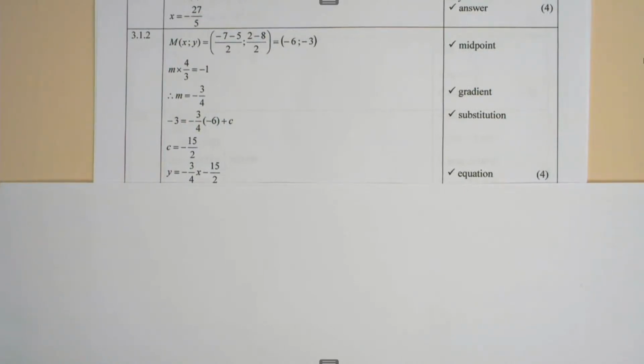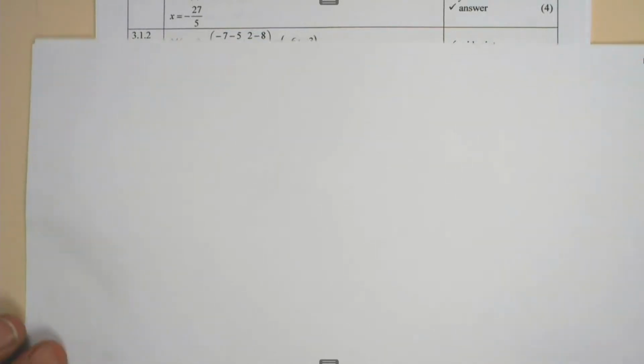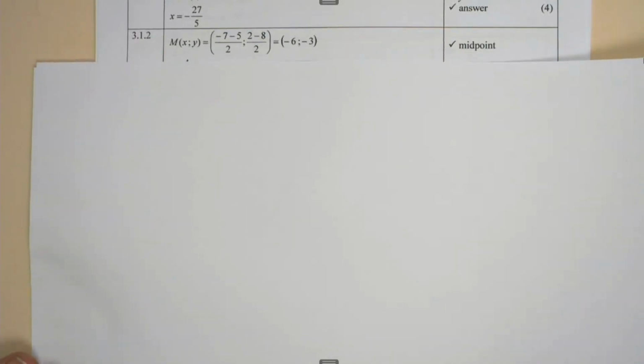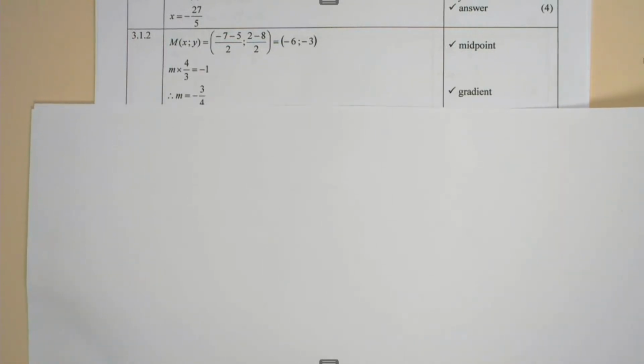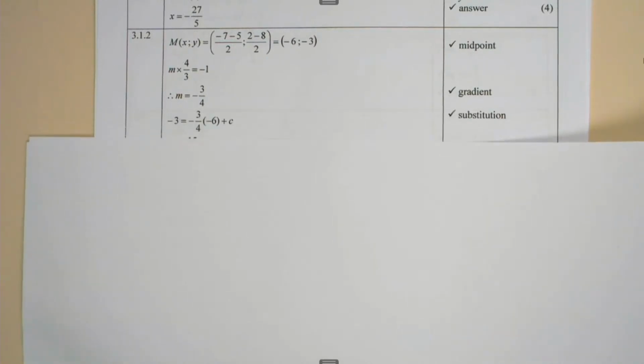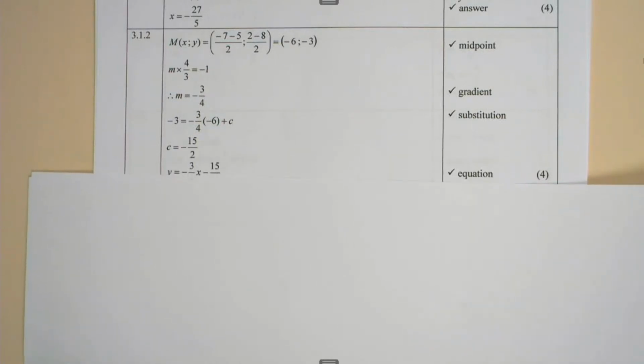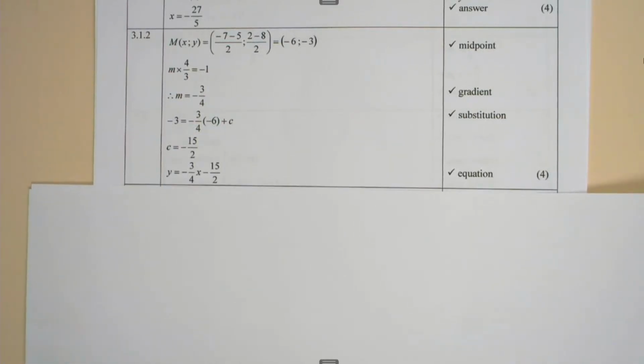The mark allocation was: one mark for the midpoint of AB, (-6, -3); one mark for the gradient of the line perpendicular to the other line through the midpoint; one mark for substituting the midpoint as well as the gradient of the perpendicular line; and one mark for the equation of the line through the midpoint which is perpendicular to the given line.